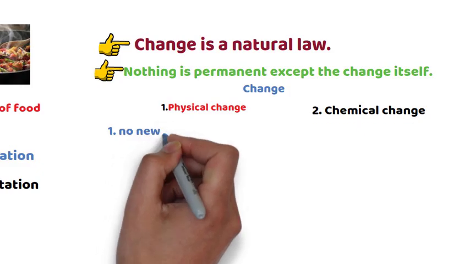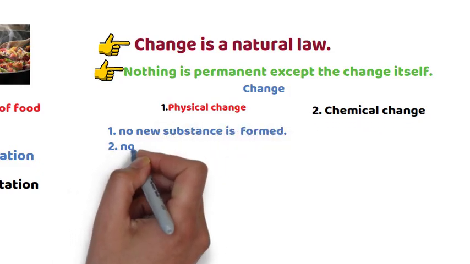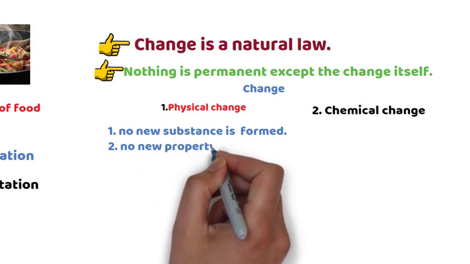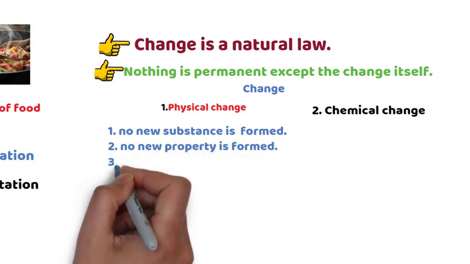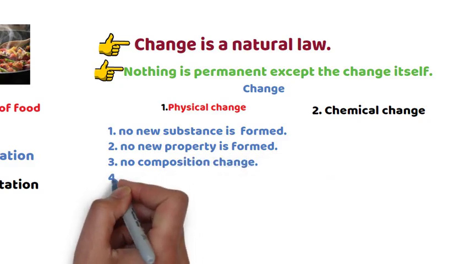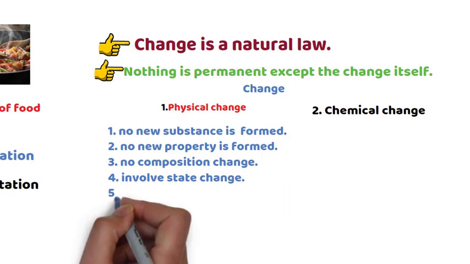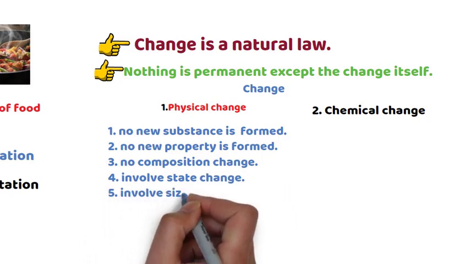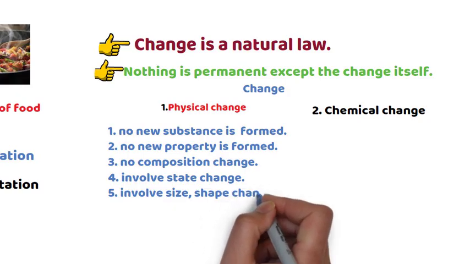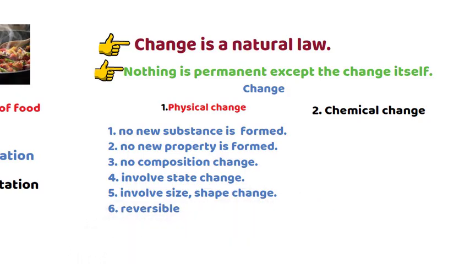One, no new substances are formed during a physical change. No new properties are formed during a physical change. No composition change during a physical change. It only involves state change. Again, there is size change and shape change. The change is easily reversible.